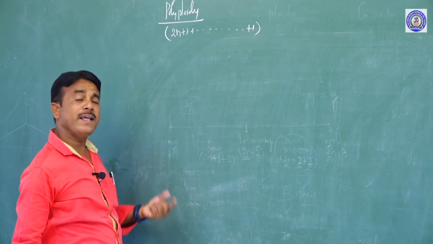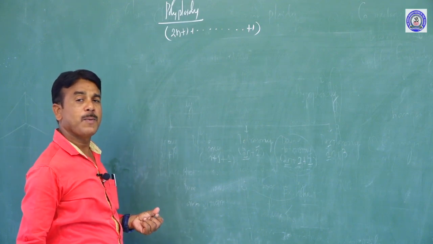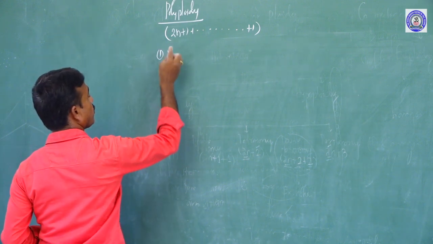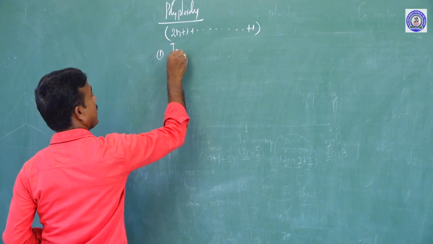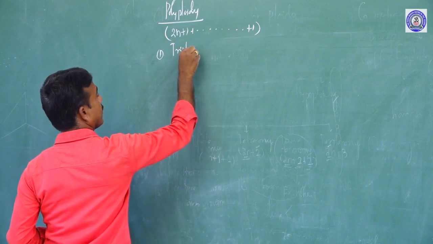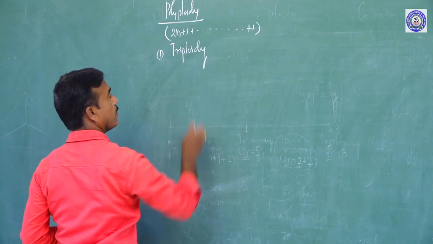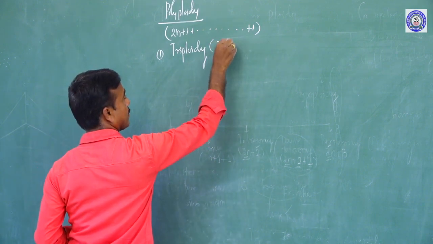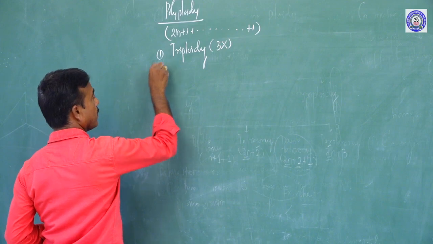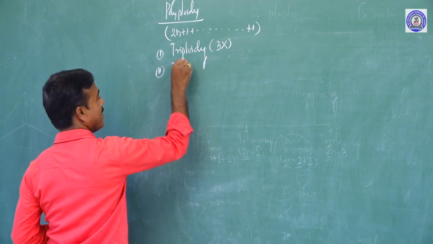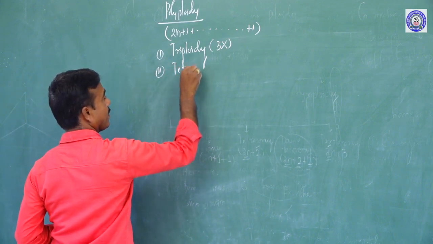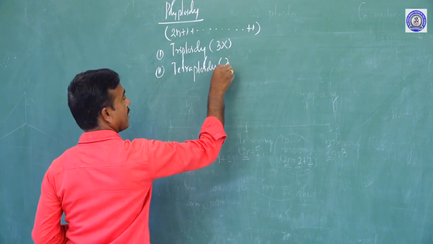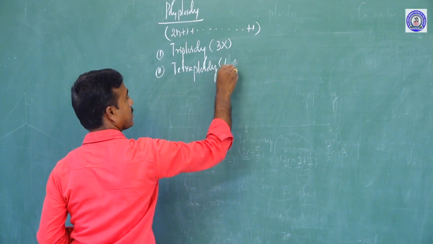Due to the addition of chromosome number, polyploidy can be classified into various types. The first one, triploidy, is indicated by the symbol 3x. Tetraploidy is indicated as 4x.